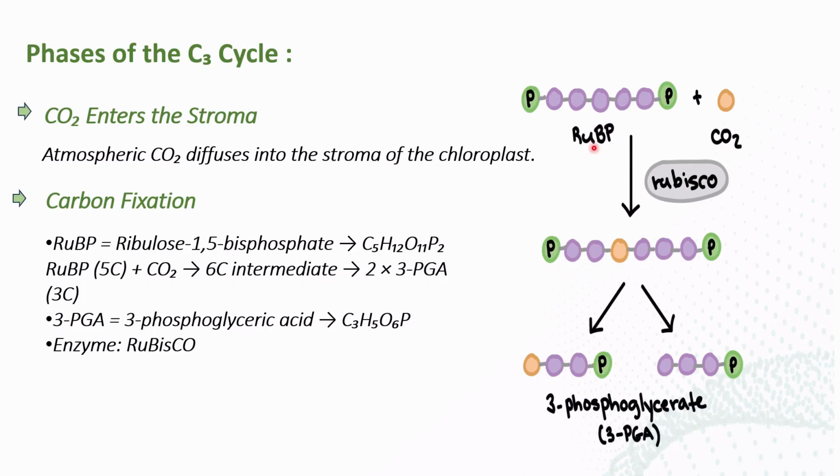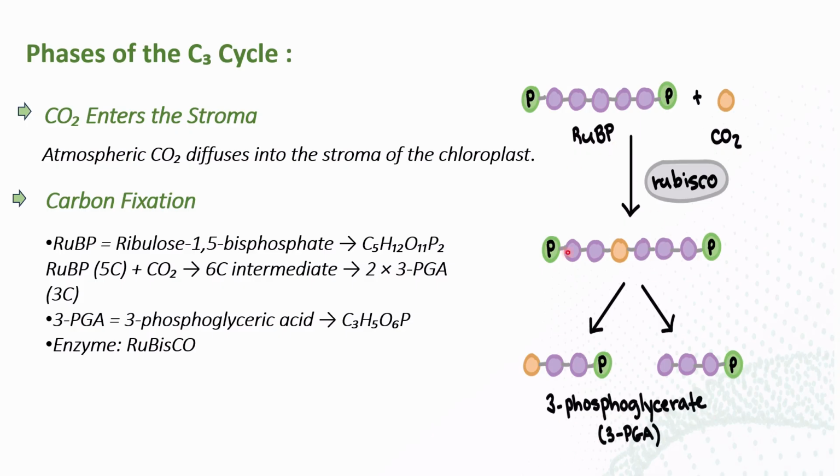In the first step, the RuBP combines with the CO2 to form a 6 carbon intermediate. It is an unstable intermediate compound, so it is not important. But this intermediate is again cleaved into two parts, a 3 carbon compound and a 3 carbon compound. That compound is known as 3-phosphoglycerate. So the 3 carbon compound which comes from this RuBP is 3-phosphoglycerate.